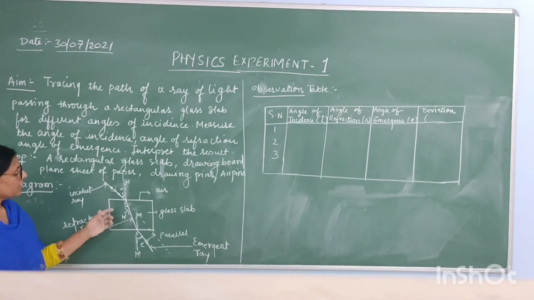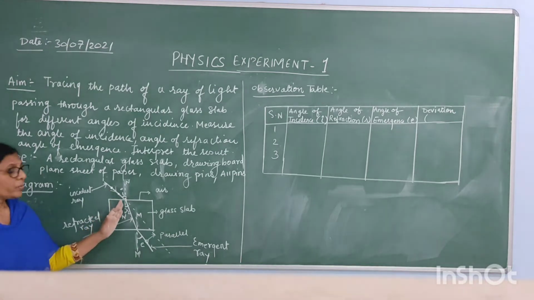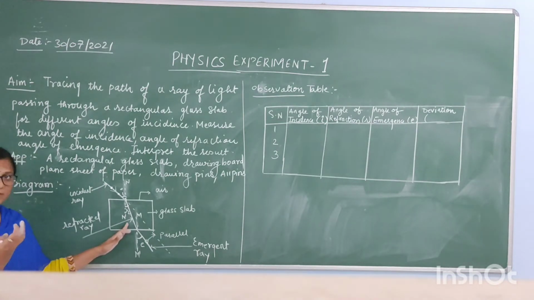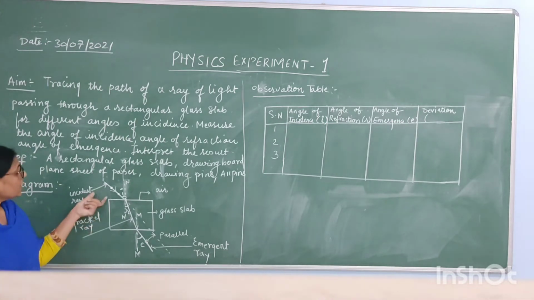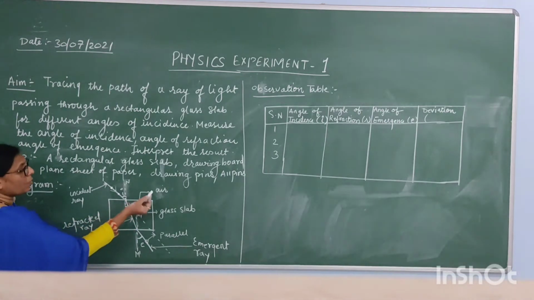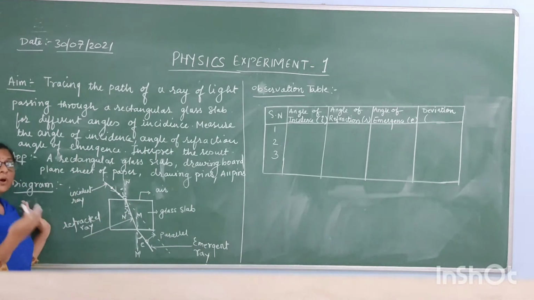We know the theory behind refraction: a ray of light makes a certain angle with the normal, and with this angle it enters the denser medium from a rarer medium, the air. When a ray enters from one medium to another, it gets refracted. That phenomenon is known as refraction.